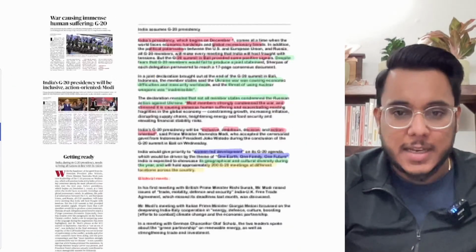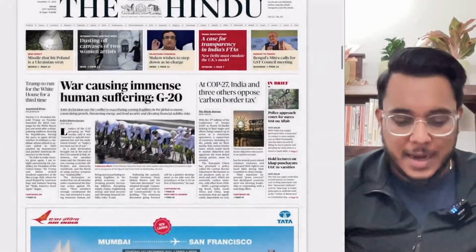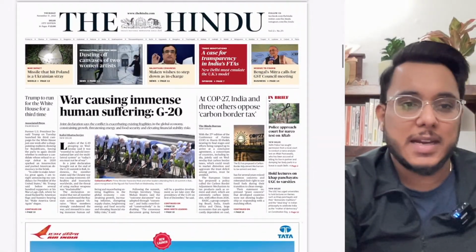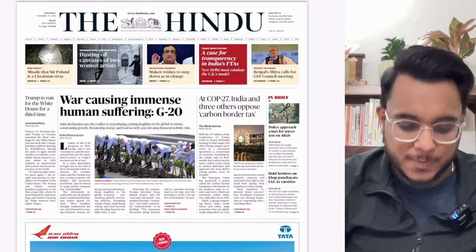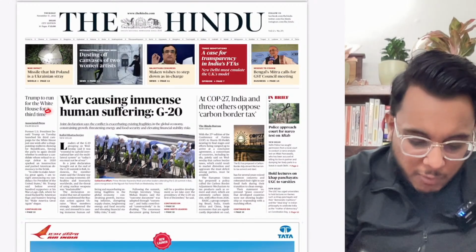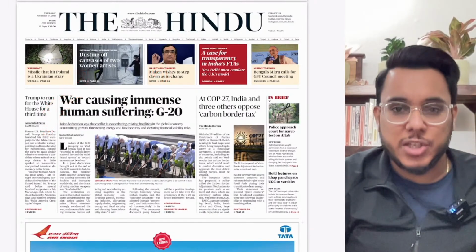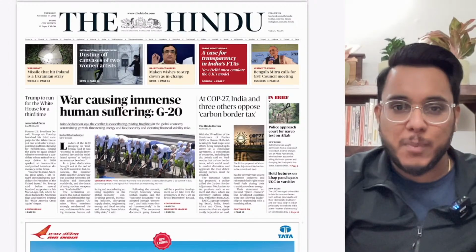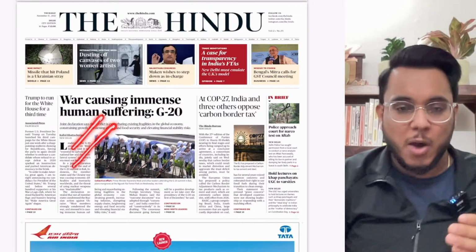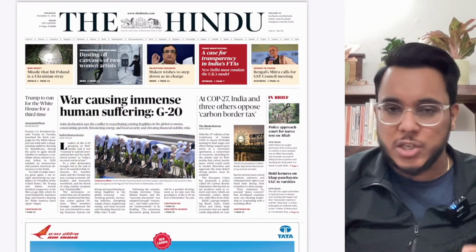Now, before starting, first of all, let's take the overview of the entire newspaper so that we can understand what the important articles are and what the placement of all these articles is. Now, the first article talks about the war causing immense human suffering at the G20. So the G20 meet has concluded, and in that direction we will take all the important key takeaways. And now India's presidency of G20 will start.